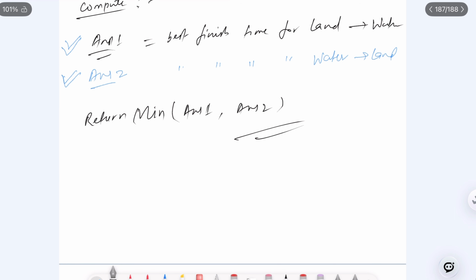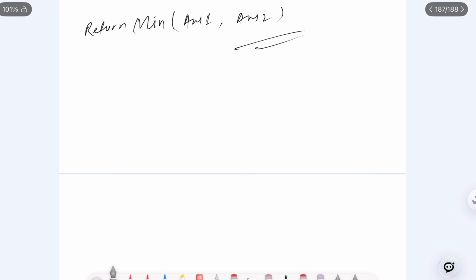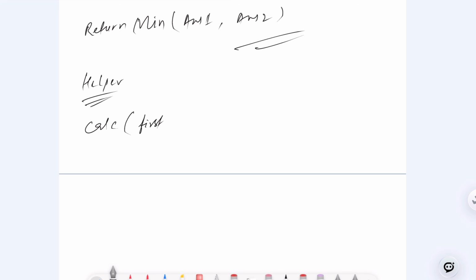Let's talk about some helper function that will help you in the computation. So the helper function we create, let's suppose we call it calc, where you will pass the first start time and the first duration. Then we have to pass the second start and second duration. Two things we have to pass.